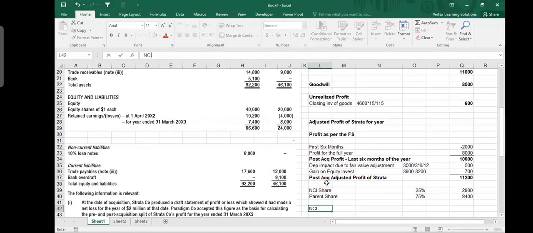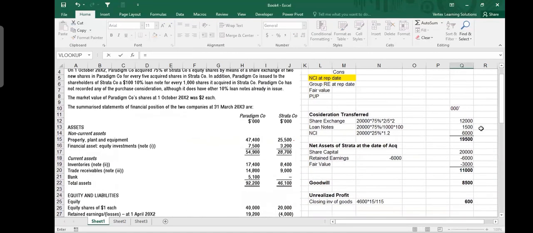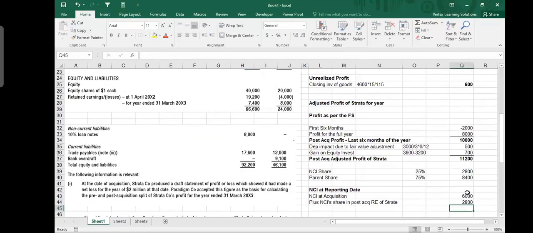Now, if I have to make NCI at reporting date, it is always equal to NCI at acquisition, plus NCI's share in the post-acquisition retained earning of Strata. Acquisition NCI we calculated when we were doing goodwill. NCI was 6 million and post-acquisition is 2.8 million, and there is no impairment of goodwill, isn't it? I think there is no impairment of goodwill in this version. Yeah, I don't remember.